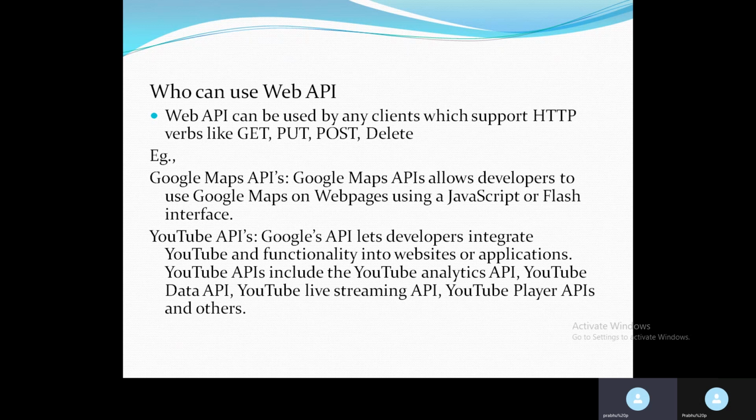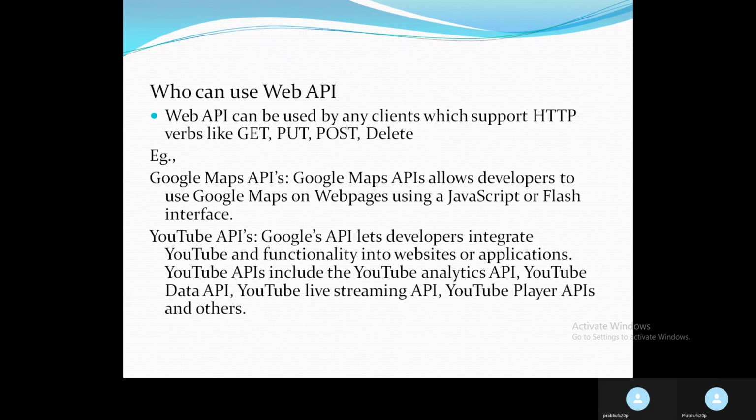Google APIs let developers integrate YouTube functionality into websites or applications. If you open any web application, inside it you can find YouTube videos, and if we click on that video, it will play on YouTube. That application is using the YouTube API. The YouTube APIs include the YouTube Analytics API, YouTube Data API, YouTube Live Streaming API, YouTube Player APIs, and many others. So in the interview, you can say Google and Uber as examples.